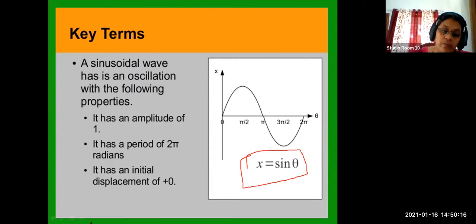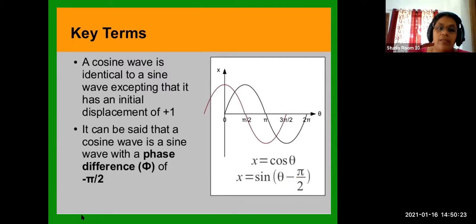So that's about the sinusoidal wave. Please copy down that angle and how we can write. Now, I told you, we can also represent the wave motion in terms of cos theta. In terms of cos theta, a cosine wave is identical to a sine wave, except that it has an initial displacement of +1. This is the difference between a sine wave and a cosine wave. The cosine wave starts earlier.